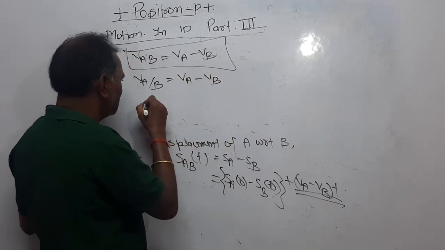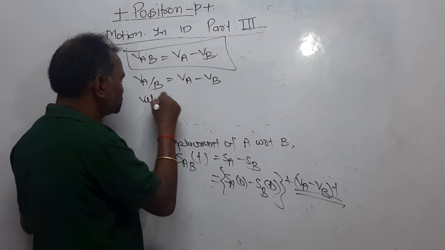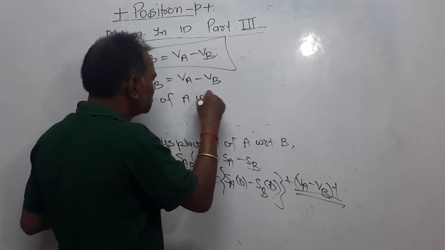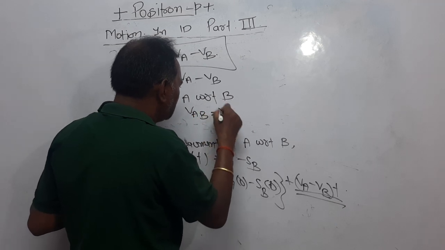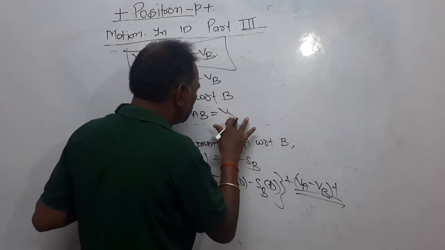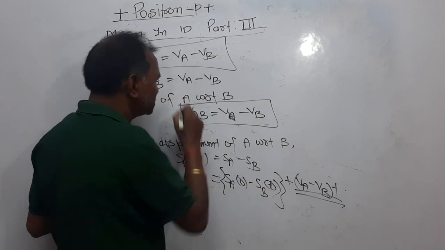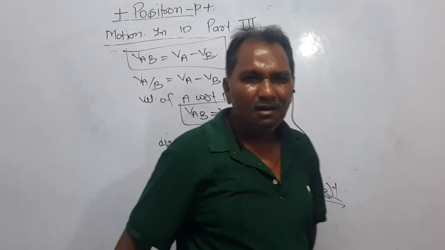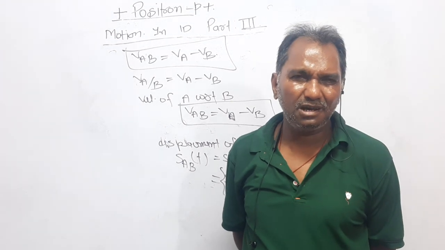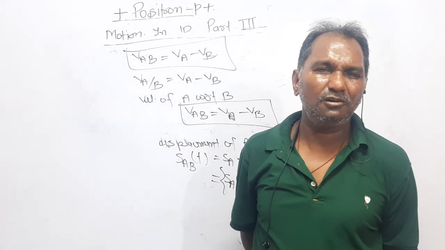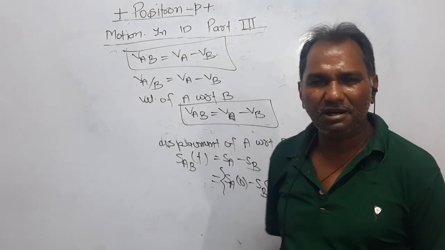Or you say velocity of A with respect to B, that is VAB, is equal to VA minus VB. Whatever you call it or however you understand it, this is the way. Dear students, VAB equal to VA minus VB. Velocity of A with respect to B is equal to VA minus VB.